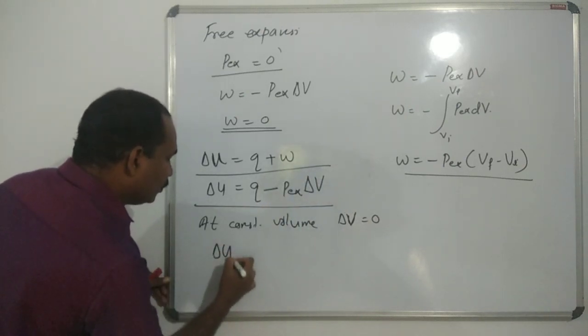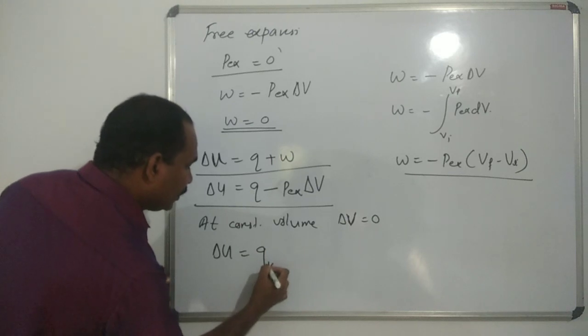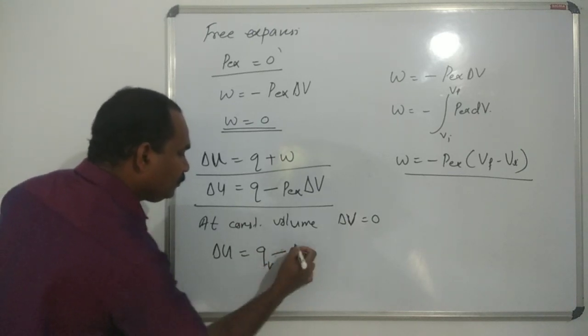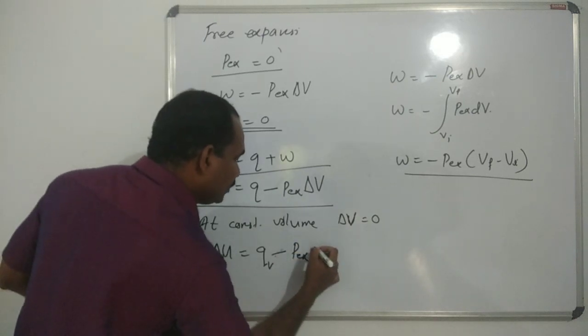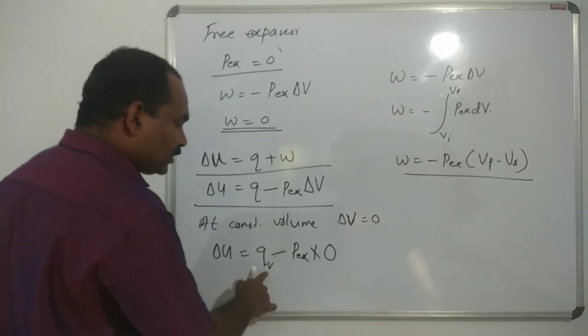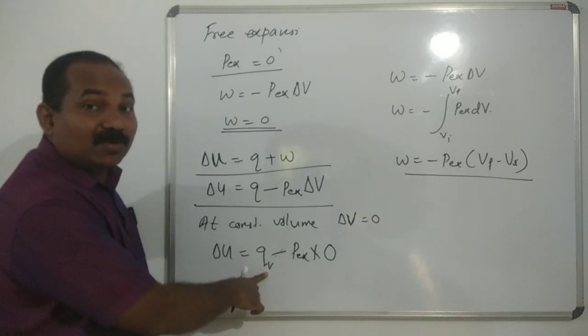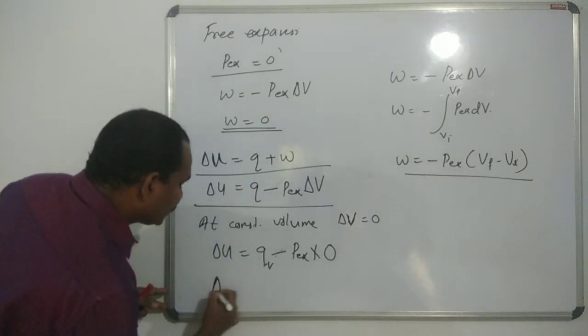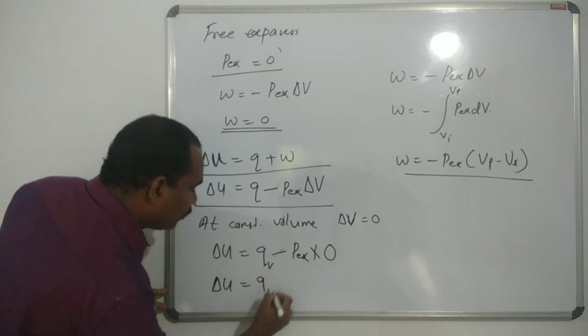So delta U is equal to QV minus P external into 0. The subscript V denotes at a constant volume, the heat absorbed at a constant volume. So delta U is equal to QV.